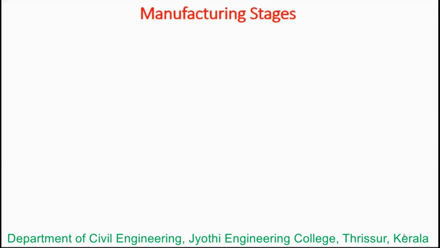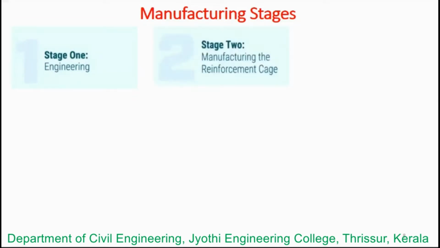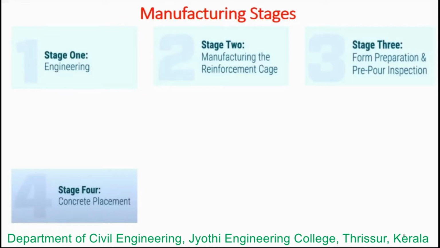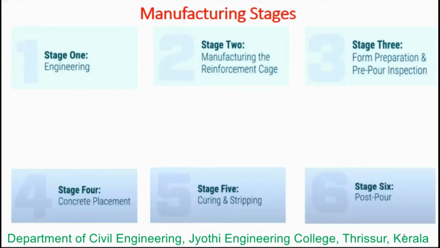Now next, coming to the manufacturing stages. We can see the different stages here. Stage 1 is engineering. Stage 2 is manufacturing the reinforcement cage. Stage 3 is form preparation and the pre-pour inspection. Stage 4 is concrete placement. Stage 5 is curing and stripping. And stage 6 is post-pouring.